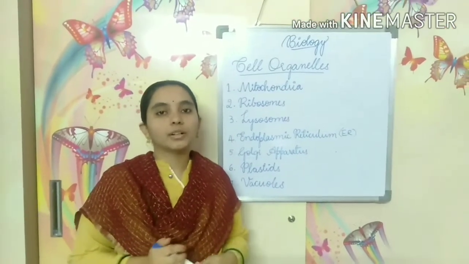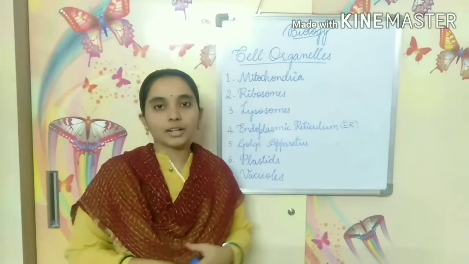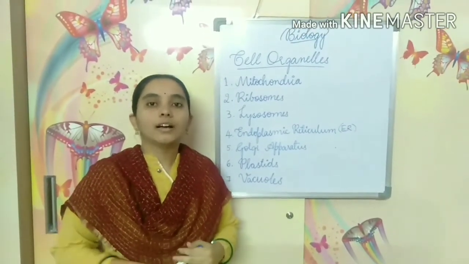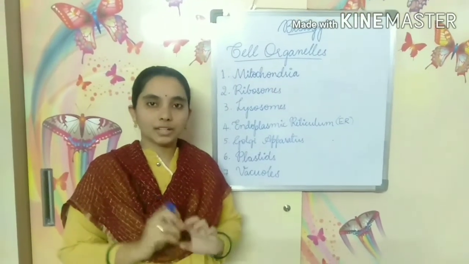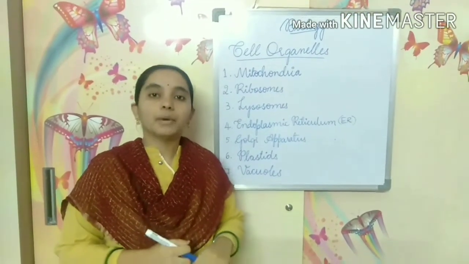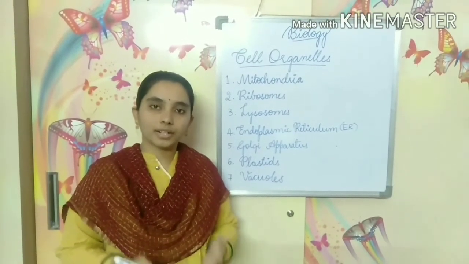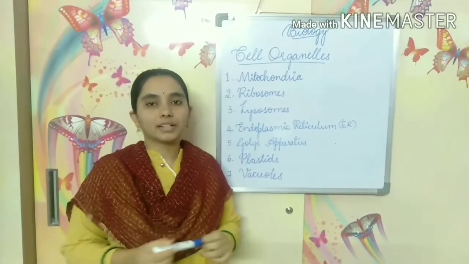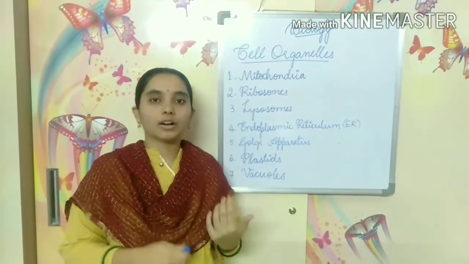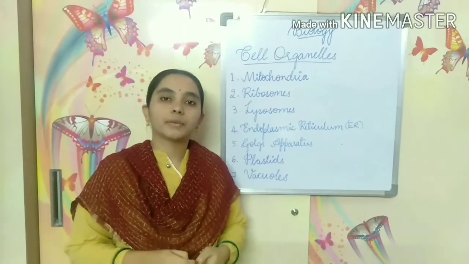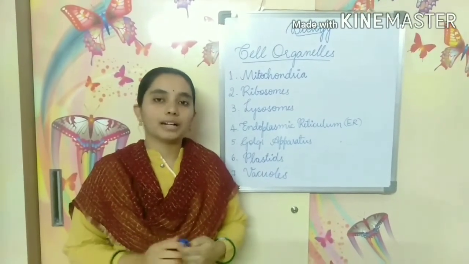So as I told you, there are different cell organelles present in the cell. Animal cell and plant cell both contain some cell organelles which are similar, but the plant cells will have extra cell organelles which are present only in plant cells. I will tell you what the organelles are that are present separately, only in plant cells.